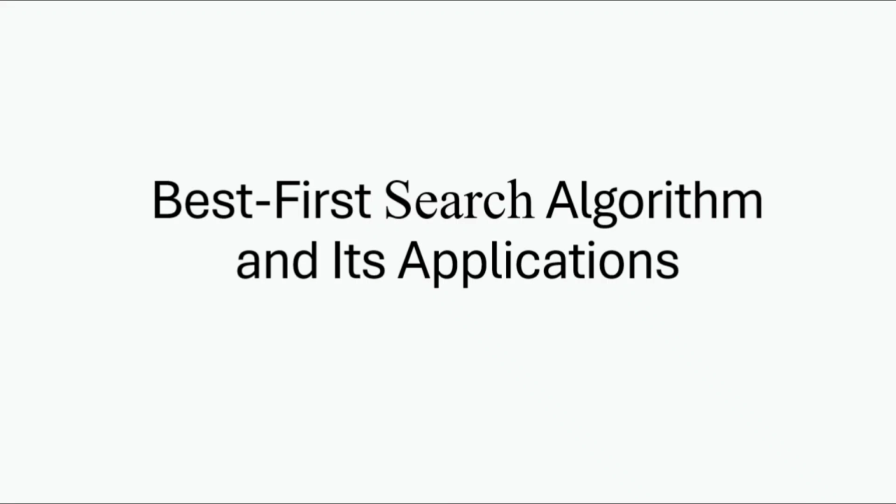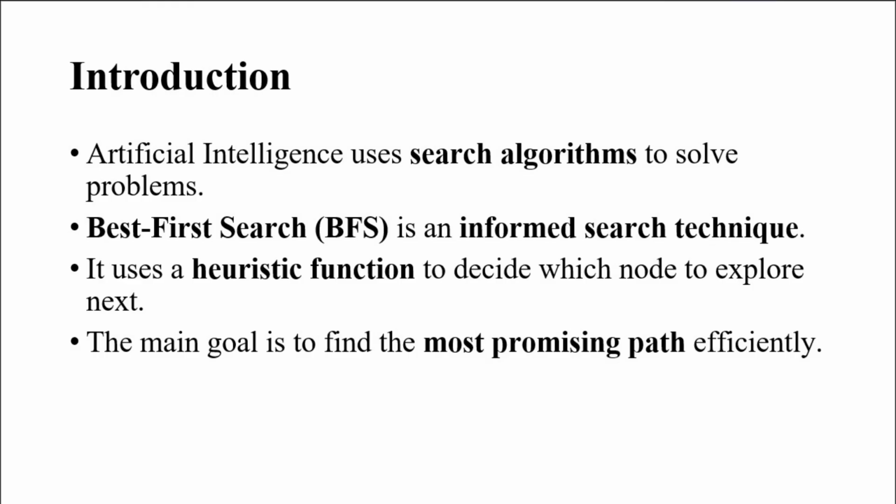I'll be presenting a seminar based on the best first search algorithm and its application in artificial intelligence. This topic is very important in AI because search algorithms form the backbone of problem solving and decision making in intelligent systems. So, actually, what do we mean by AI?